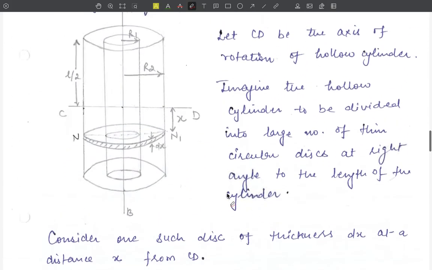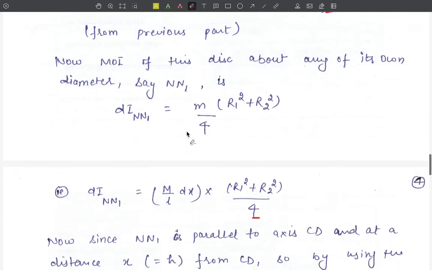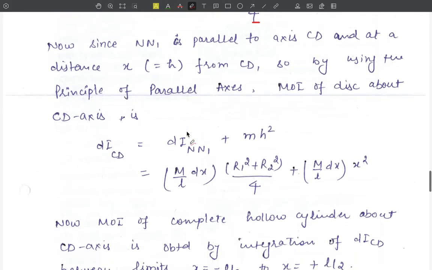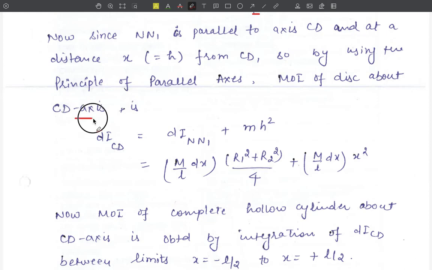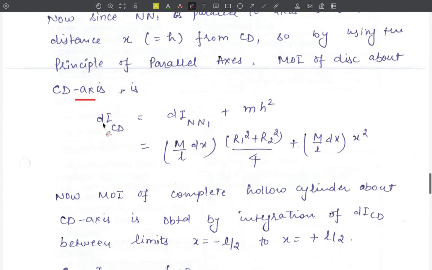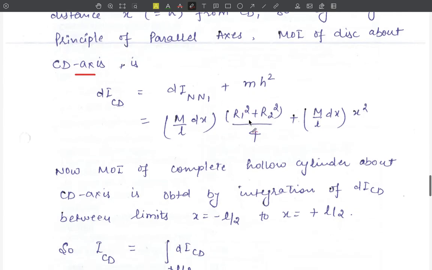Now from our diagram, since this n1 axis and this CD axis are parallel axes, and the distance between these two parallel axes is equal to x, that is our h is equal to x, using the principle of parallel axes we can find out the moment of inertia of the disk about the CD axis, given by dI CD equal to dI n1 plus m h square, that is equal to m upon l into dx into r1 square plus r2 square upon 4 plus m upon l into dx into h square, that is x square.